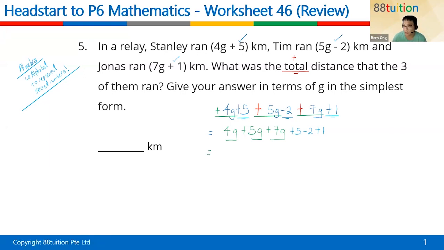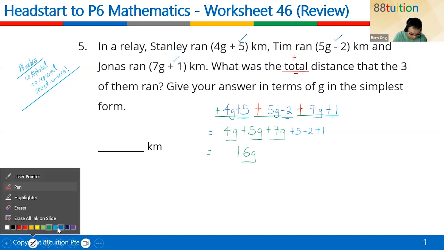Matthias, I saw your answer is correct. Good job. So 4 gorilla plus 5 gorilla is 9 gorilla. 9 gorilla plus 7, 9, 10, 11, 12, 13, 14, 15, 16. Sorry, Matthias, it is 16 gorilla. I thought I saw your answer. You wrote 18G, it's incorrect, but I saw that it's correct. Can you see or not? I'm just not 100% today. So Matthias, your answer is supposed to be 16G, not 18G. Please be careful. So sorry that I said that is correct. So 4 gorilla plus 5 gorilla is 9 gorilla. 9 gorilla plus 7 is 16G.